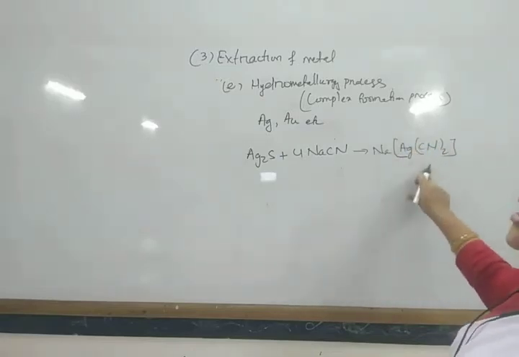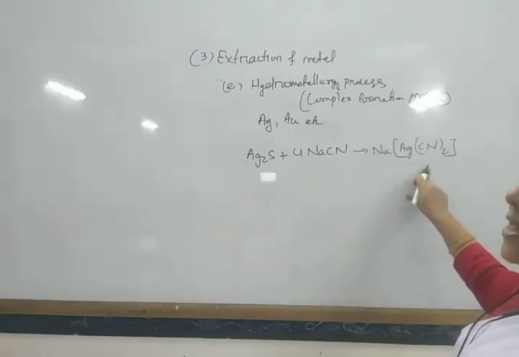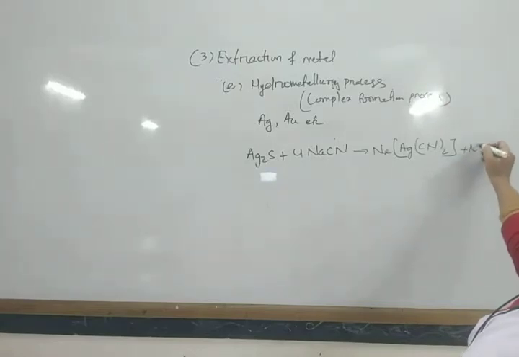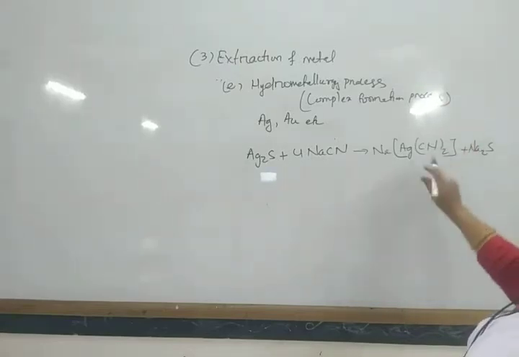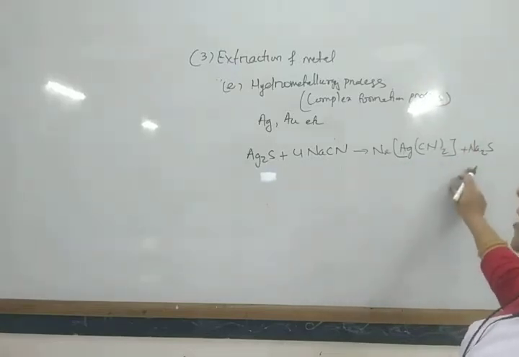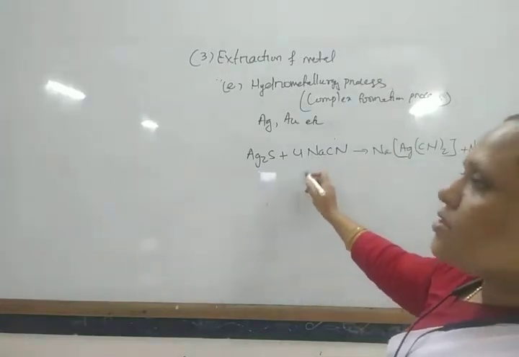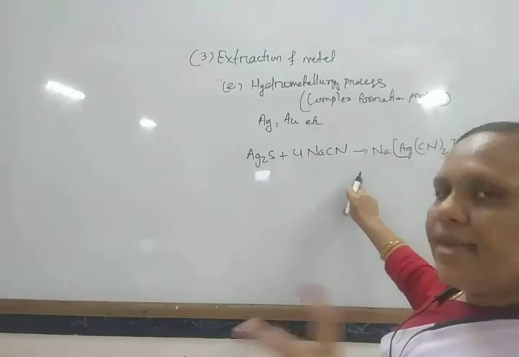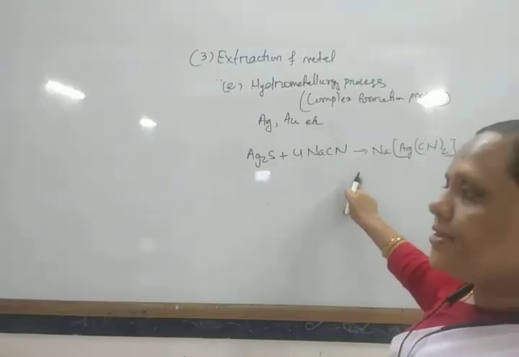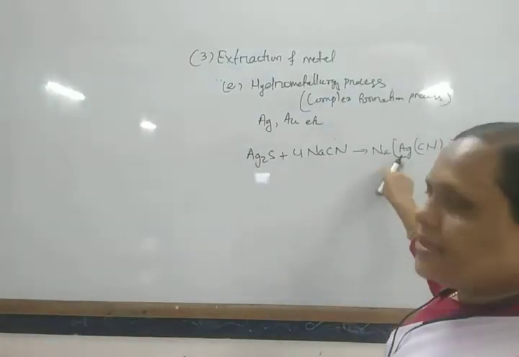In this way it forms a complex, plus Na2S, sodium sulfide. When this complex is treated with another metal like zinc, then the silver metal is extracted.